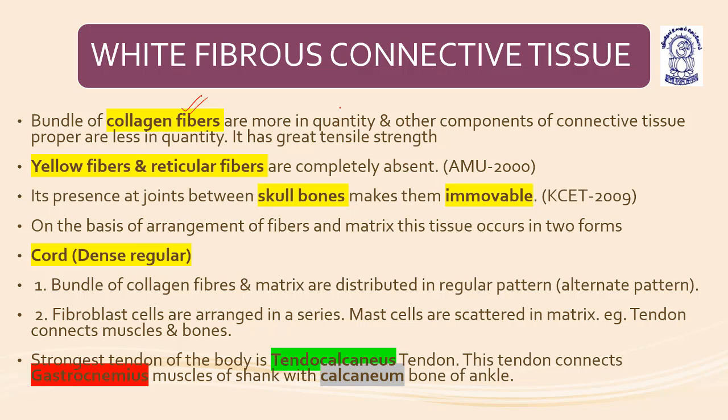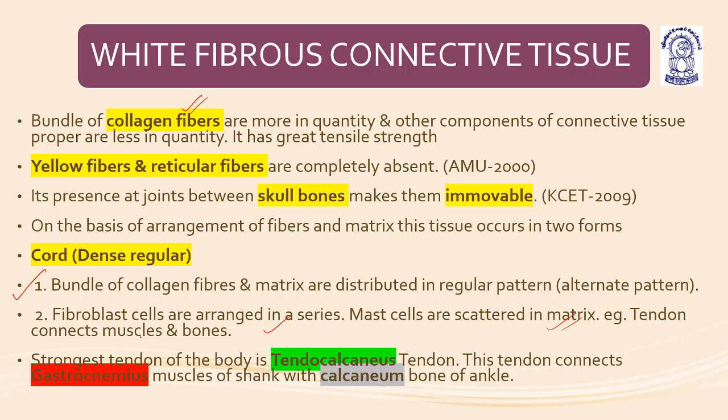The bundle of collagen fibers and the matrix are distributed in a regular pattern, that alternate pattern. Fibroblast cells are arranged in a series. Mast cells are scattered in the matrix. Example, tendon connects muscles to bone. So if we look into the microscopic picture of tendons, which help to connect muscles to bones, the mast cells are scattered in the matrix of the white fibrous connective tissue, along with the fibroblast cells, which are arranged in a series.